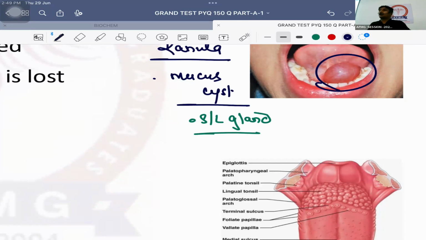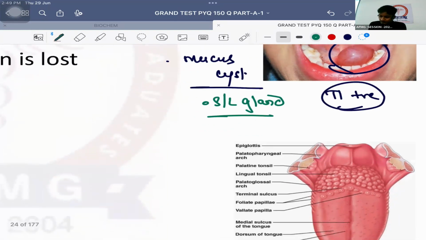Transillumination test, when we shine a torch, it will be brilliantly transilluminant. So will the transillumination test be positive or negative? Positive. So the transillumination test is positive. Now, what is the best treatment for ranula? Incision and drainage. There will be no recurrence.